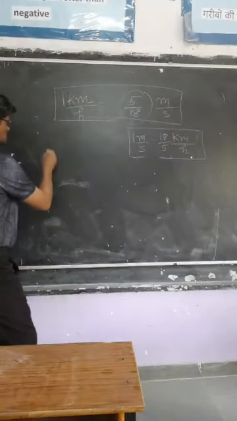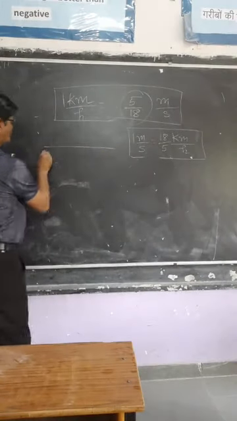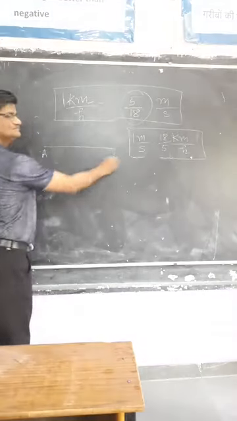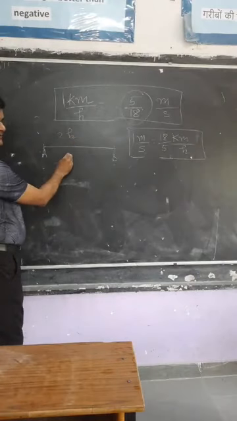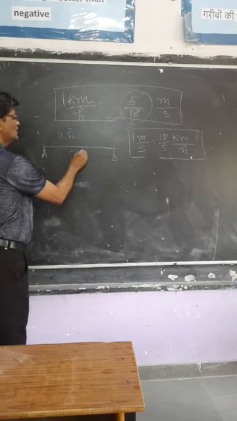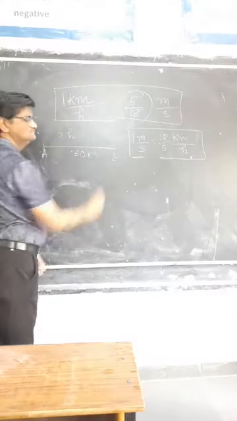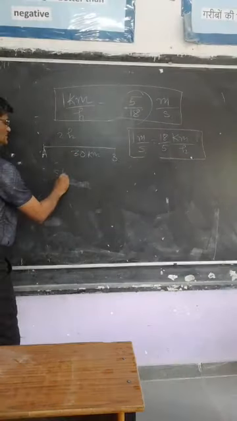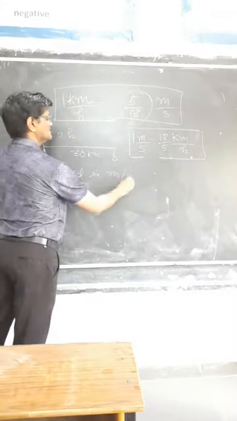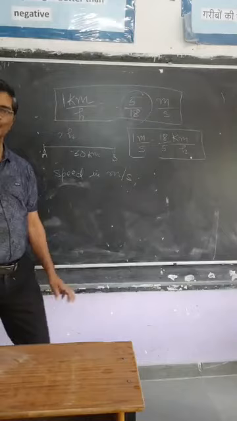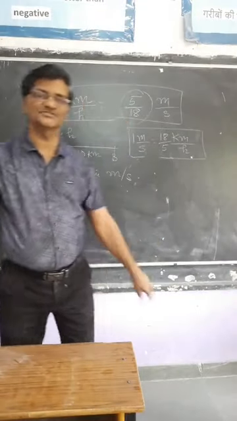Okay, suppose the body moves from A to B in 2 hours, and this distance is given as 30 km. What is the speed in meter per second? You have to find its speed in meter per second.